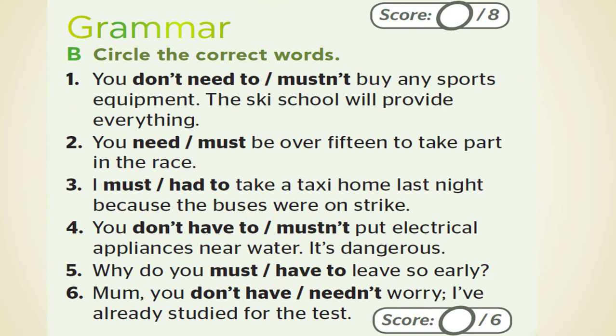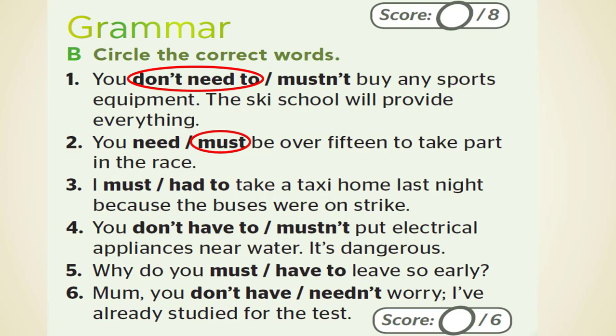Let's move to exercise B. Circle the correct words. Number 1. You don't need to, mustn't buy any sports equipment. The Sky School will provide everything. The answer is you don't have to, means it's not necessary. Number 2, you need, must be over 15 to take part in the race. The answer is you must be over 15.